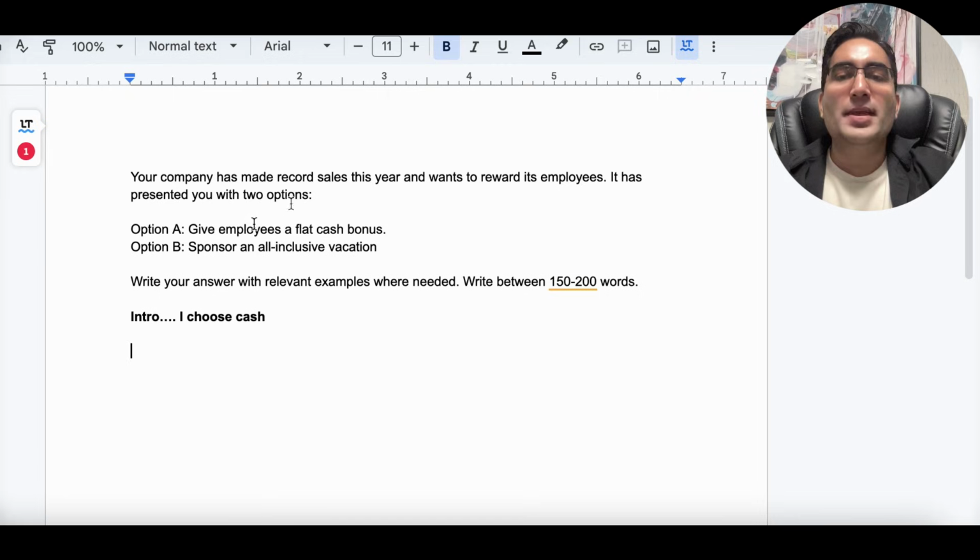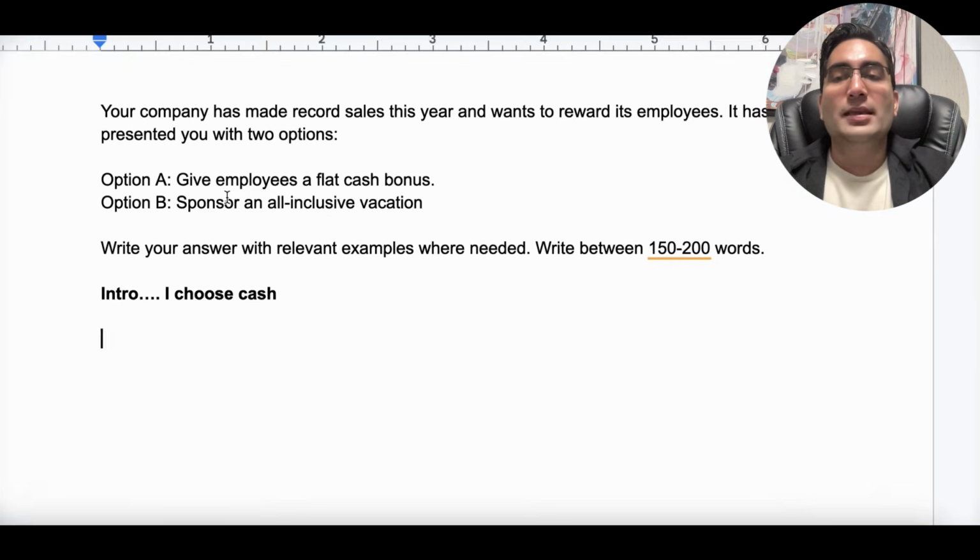Let's read it. Your company has made record sales this year and wants to reward its employees. It has presented you with 2 options. A, give employees a flat cash bonus. B, sponsor an all-inclusive vacation. So we've got to write on this.